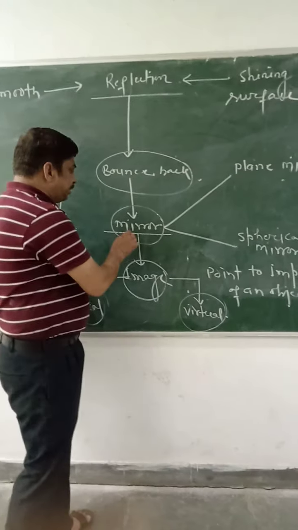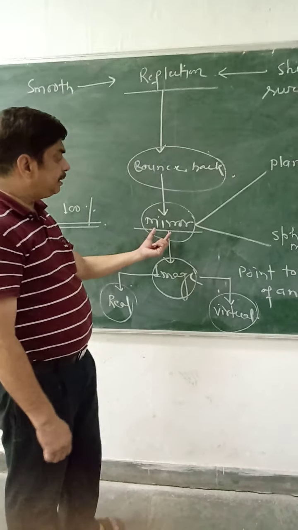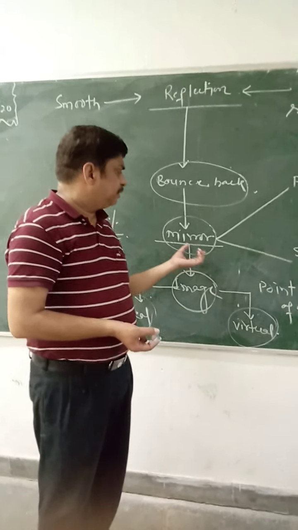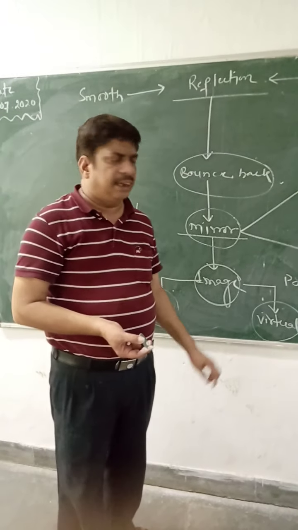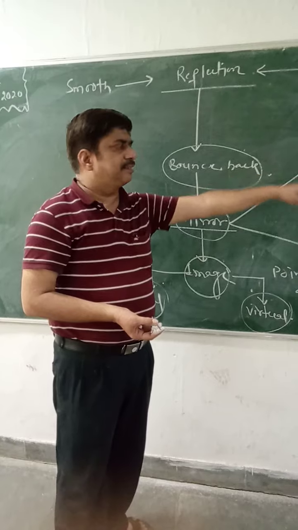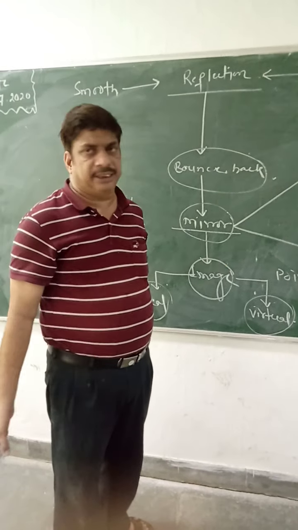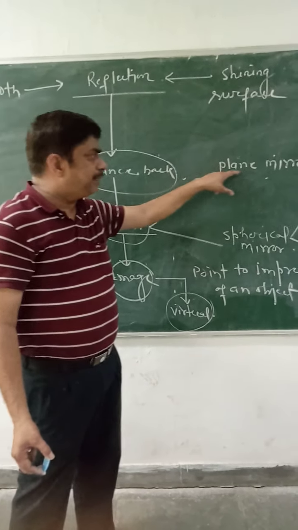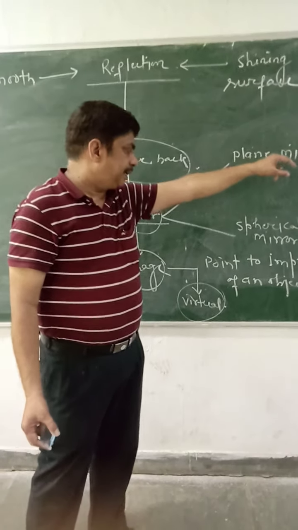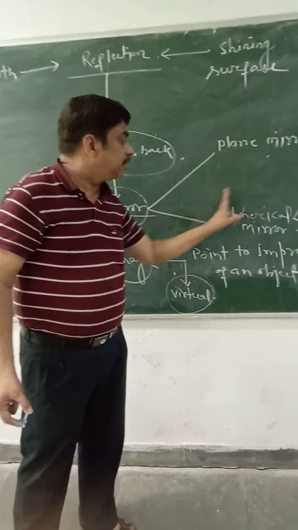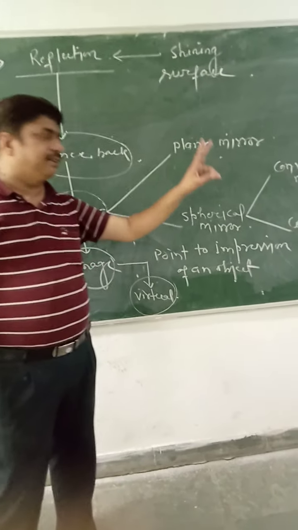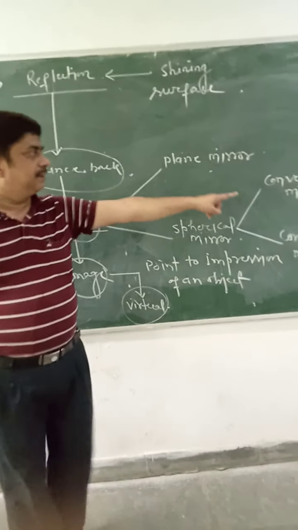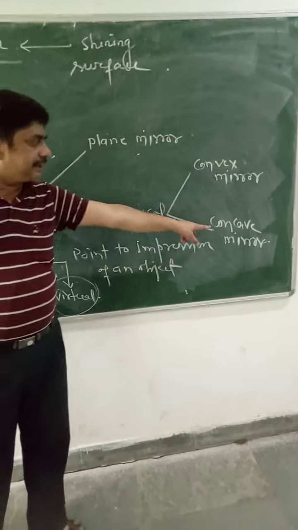Now this plane mirror: to make the mirror, we have to take the glass sheet, and if either surface of that glass sheet is polished, that is known as the plane mirror. If that sheet is completely plain, it is said to be a plane mirror, and if it is part of the hollow glass sphere, then it is said to be a spherical mirror. This spherical mirror is further classified into the convex mirror and the concave mirror.